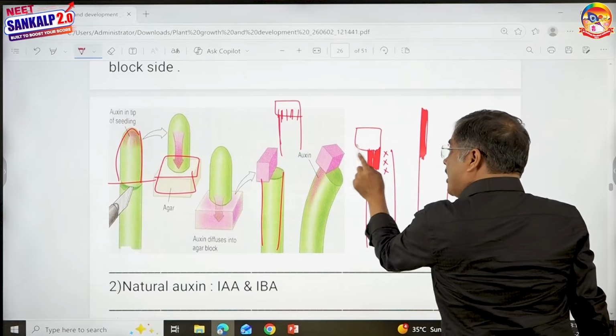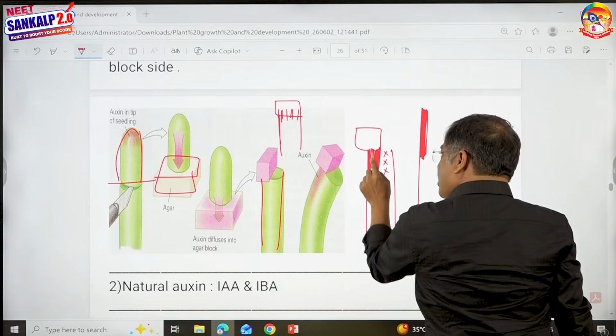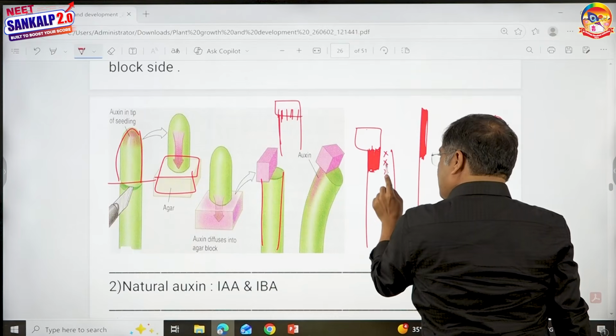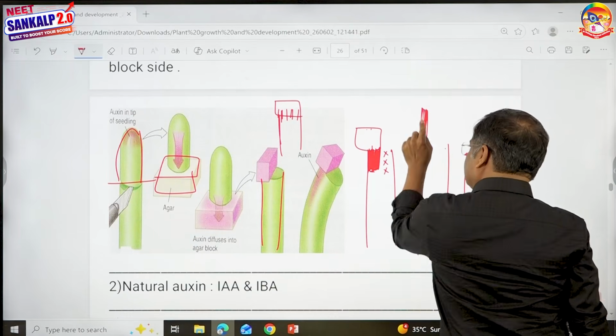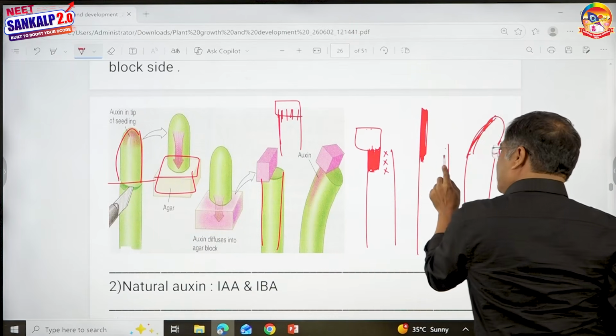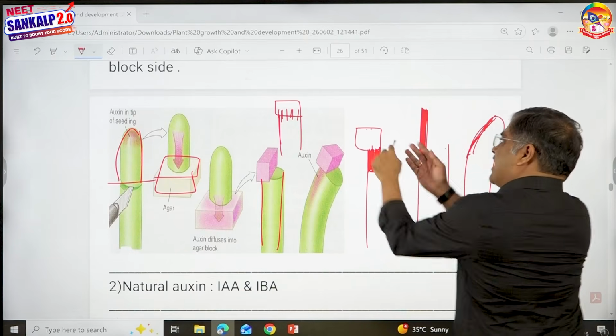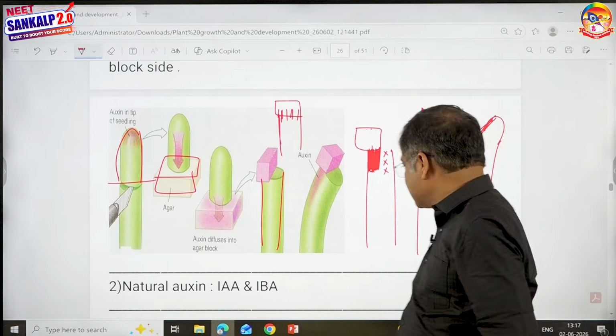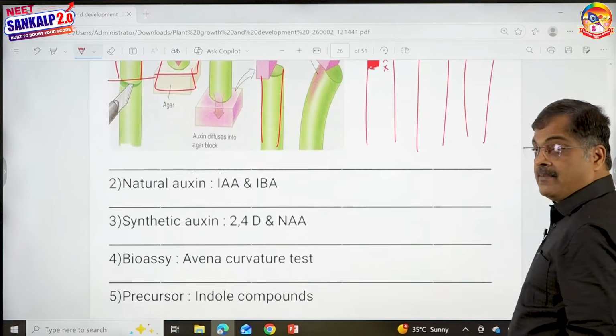Because he kept it asymmetric on one side, more auxins will move only on the agar block side, less auxins on the other side. More growth on the agar block side, naturally, because there are more auxins; less growth on the other side. This unequal growth causes curvature away from the agar block side. This is said to be the Avena curvature experiment. Nice. So that's about the scientist.